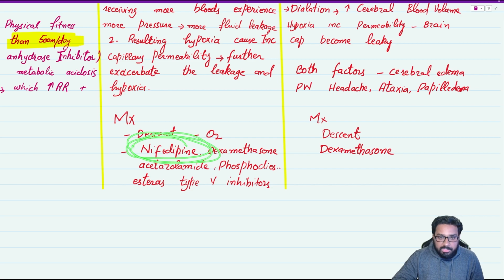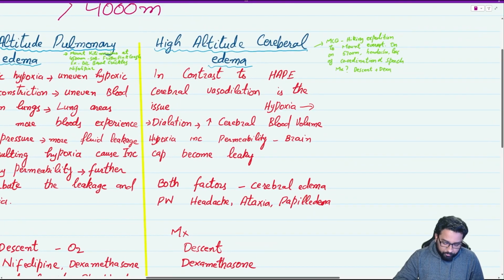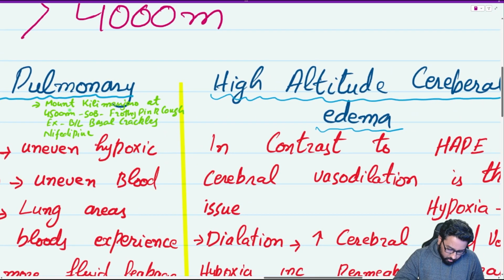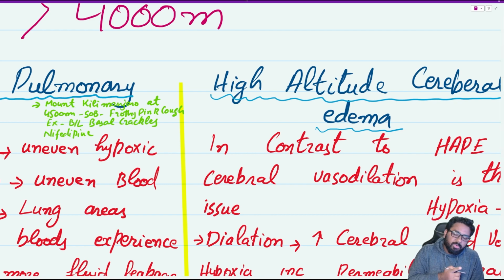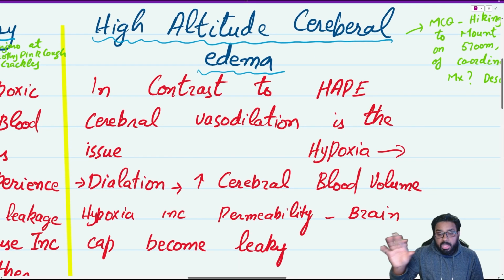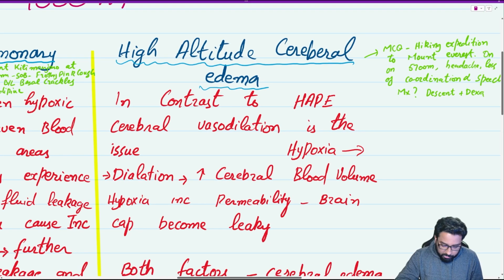For MRCP, remember this: nifedipine. Nifedipine for pulmonary edema, a high altitude related issue. MCQ: someone is going up Mount Kilimanjaro, and the altitude is 4500 meter. If we were talking about acute mountain sickness: fatigue, 3000-ish altitude, acetazolamide. But here the altitude is more, someone is going up and we notice some frothy pink substance, cough, and on examination, bilateral basal crackles. What is the management? Nifedipine. We can give dexamethasone, but that is mostly for high altitude cerebral edema.